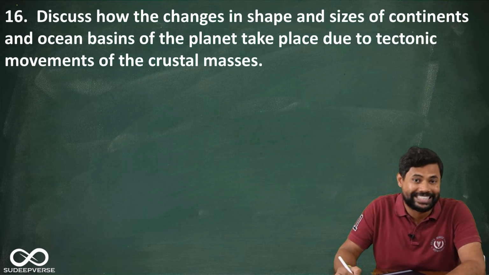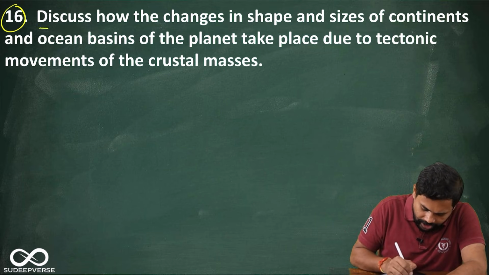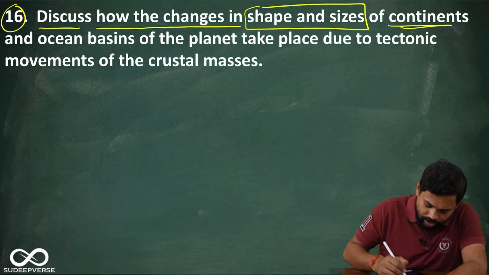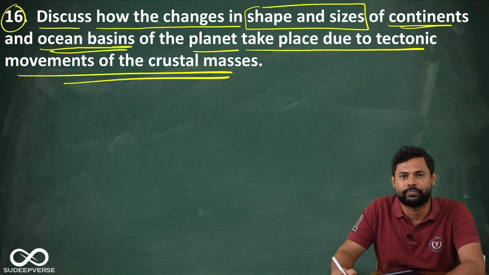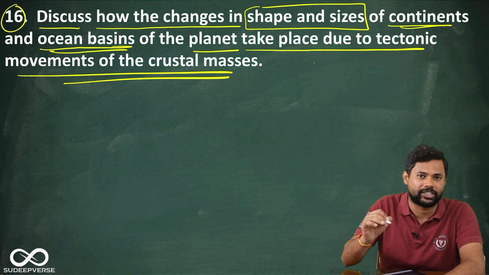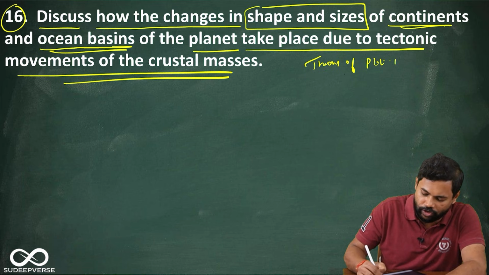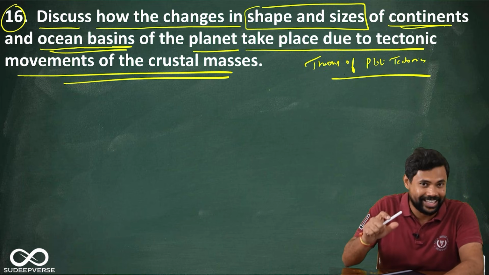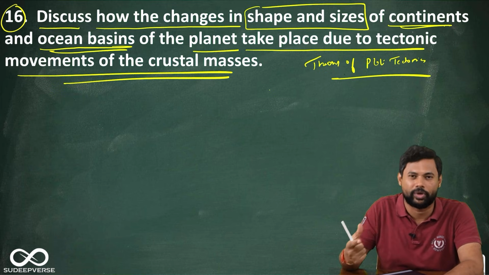Okay guys, now let us look at the 16th question. Let me first read out the question. The question is, discuss how the changes in shape and sizes of continents and ocean basins of the planet take place due to tectonic movements of the crustal masses. Alright, so basically they are asking you the entire theory of plate tectonics. But instead of asking directly, they have asked what are the changes happening in the continents and the ocean basins due to tectonic movements. That is what they are asking indirectly.